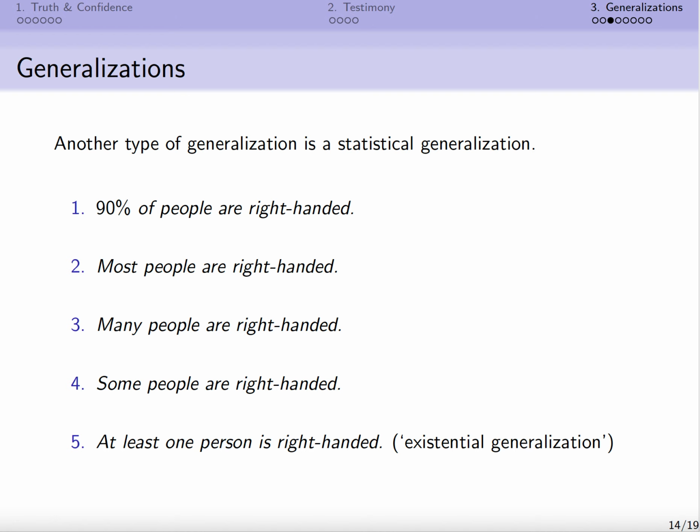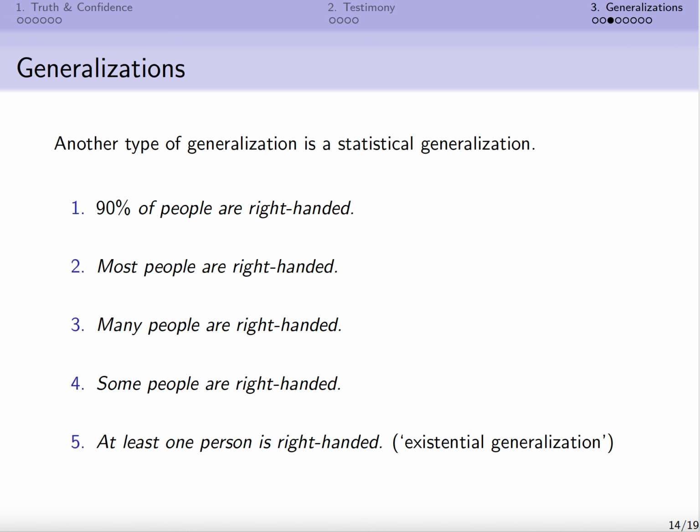Now, there are sorts of generalizations besides universal generalizations, and one important class of generalization is a statistical generalization. There are various sorts of statistical generalization, and 1 through 5 are examples. Well, particularly 1 through 4, we might quibble about 5, but I'll return to that in a minute.